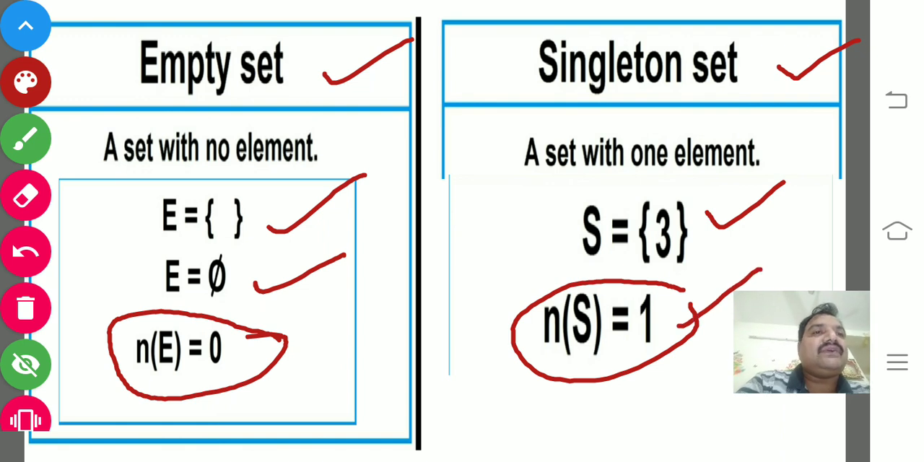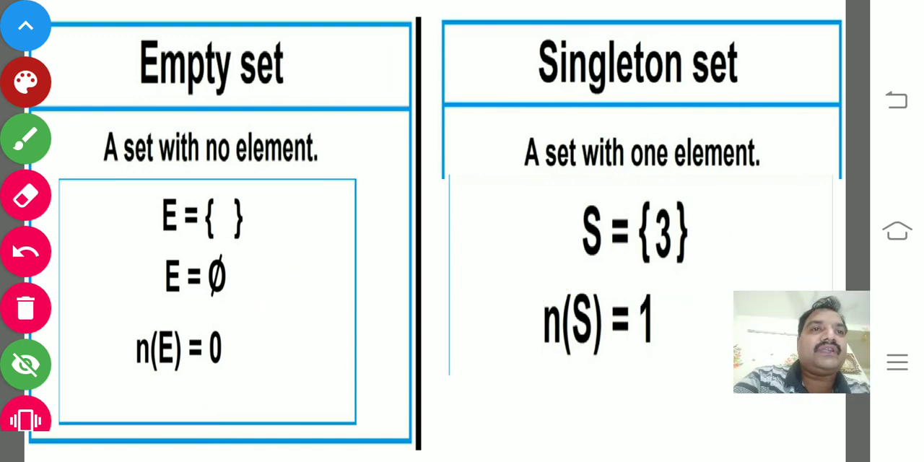So a set with one element is a singleton set. A set with no element is an empty set. The cardinal number of an empty set is 0. The cardinal number of a singleton set is 1. I hope you could understand.